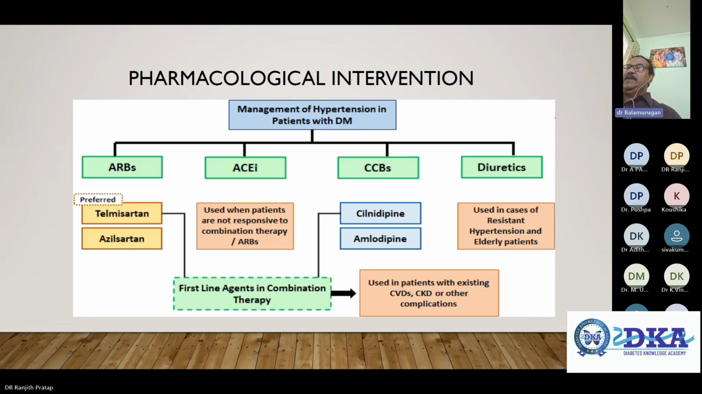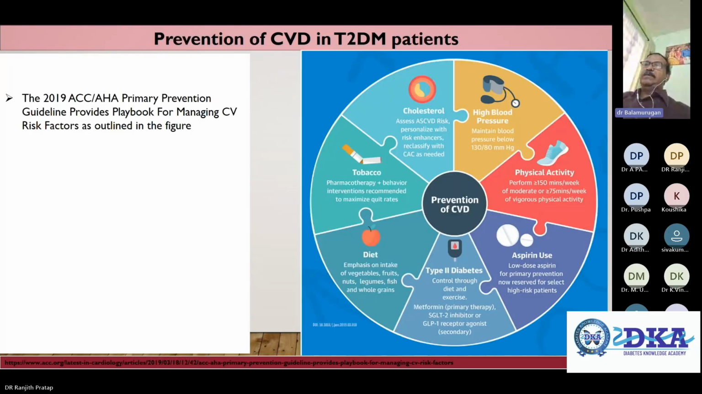And in fact, we have done a trial on it. It is bempedoic acid, and again, more than 80% reduction is statin with PCSK9 inhibitors. If the triglycerides are high, triglyceride lowering therapy like fenofibrate is considered. Now, the prevention of cardiovascular disease in type 2 diabetes.